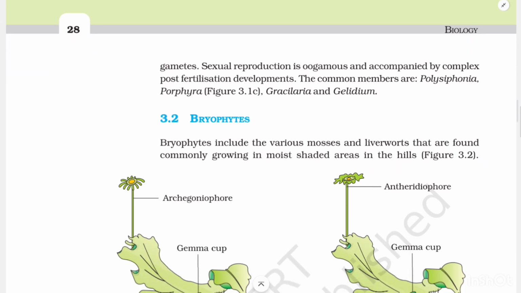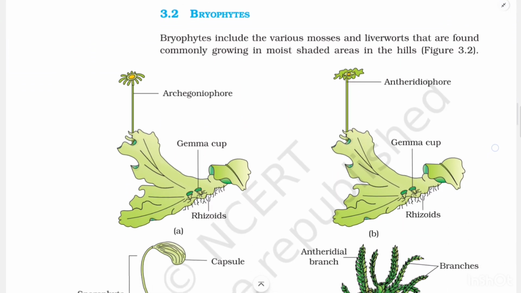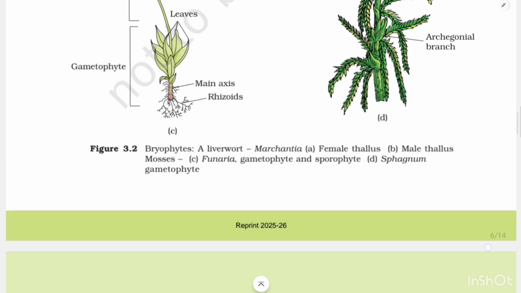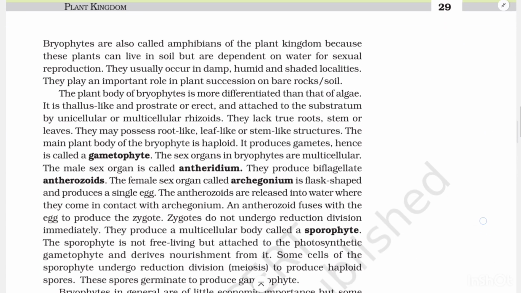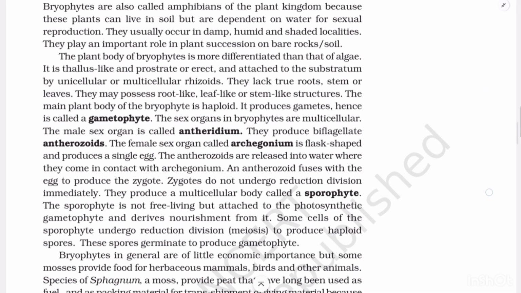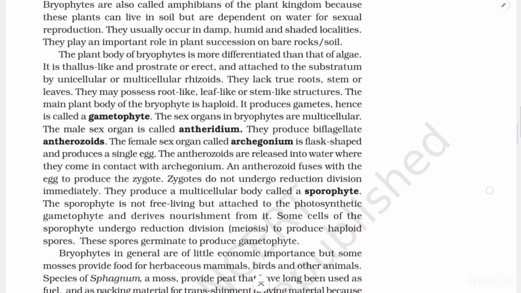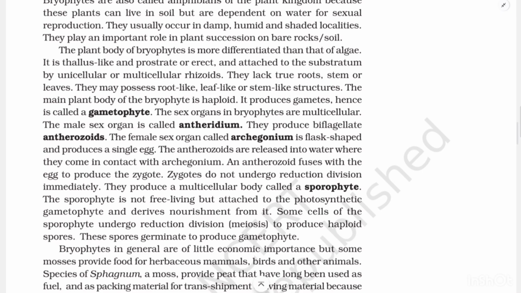3.2 Bryophytes. Bryophytes include the various mosses and liverworts that are found commonly growing in moist shaded areas in the hills, Figure 3.2. Bryophytes are also called amphibians of the plant kingdom because these plants can live in soil but are dependent on water for sexual reproduction. They usually occur in damp, humid, and shaded localities. They play an important role in plant succession on bare rocks or soil.